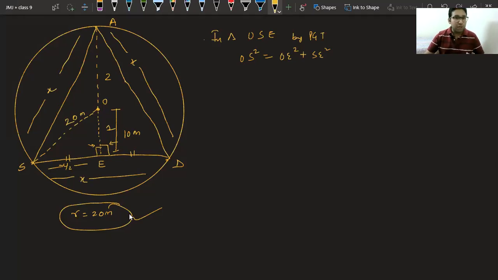Now, OS is how much? 20 square. OE is how much? 10. SE is X/2 square. Now let's solve it. 20 square is actually 400. 10 square is 100, so 300 is equal to X square upon 4. Now what will we get? 300 into 4 is equal to X square.